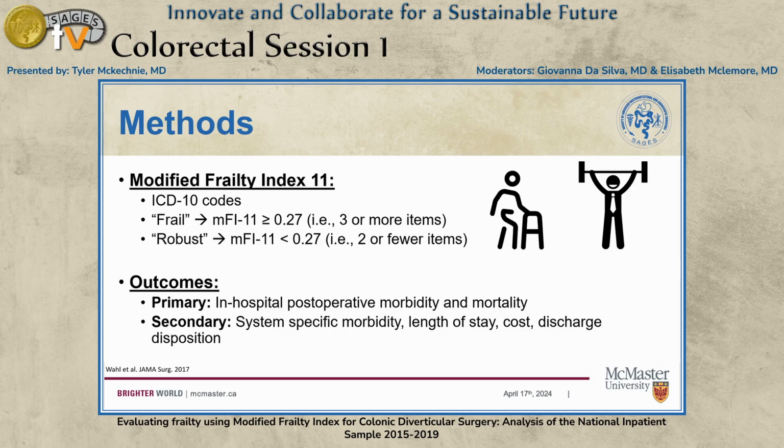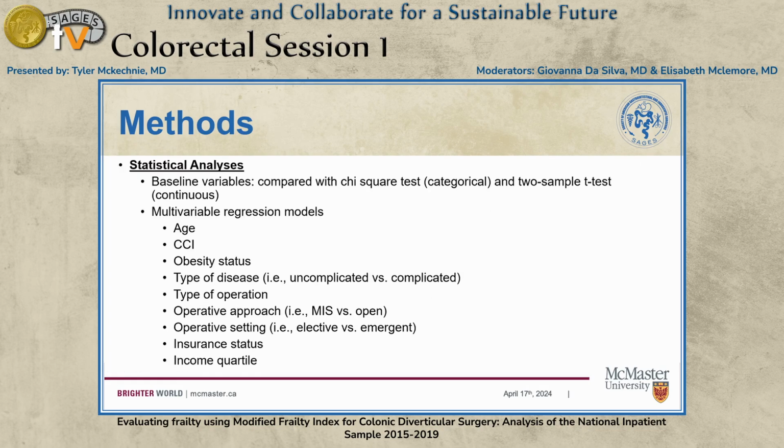The primary outcomes were in-hospital postoperative morbidity and overall mortality, and secondary outcomes included system-specific morbidity, length of stay, inpatient cost, and discharge disposition. We utilized descriptive statistics to describe our study cohort, and then we performed linear and logistic regression models for continuous and categorical variables, respectively, adjusting for the variables that you see here.